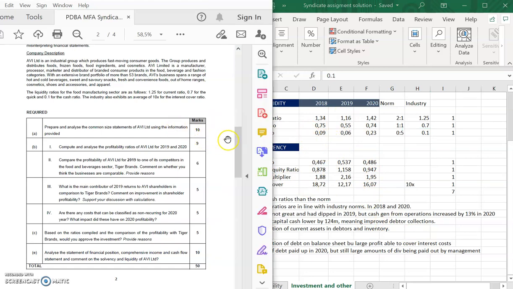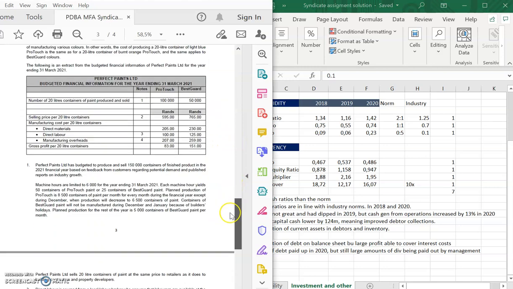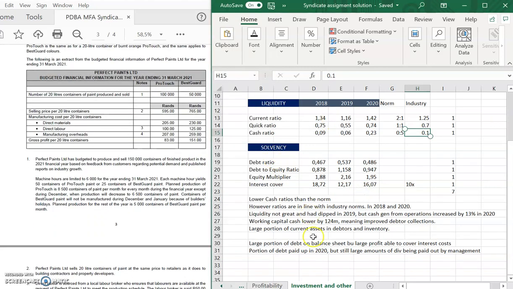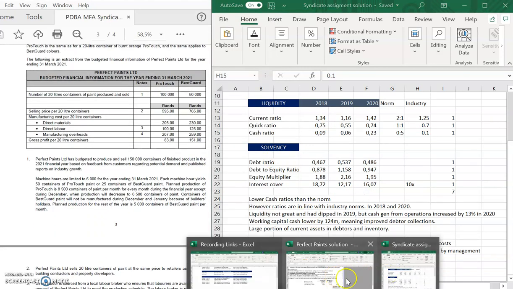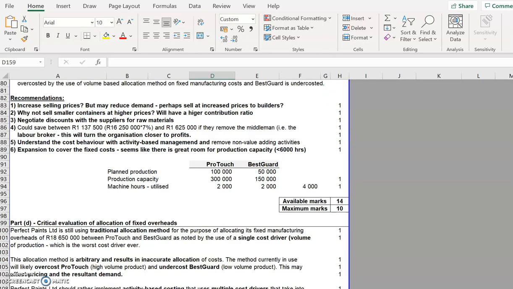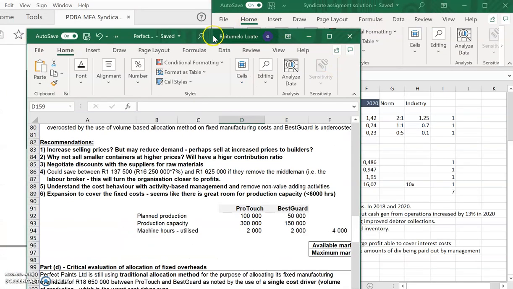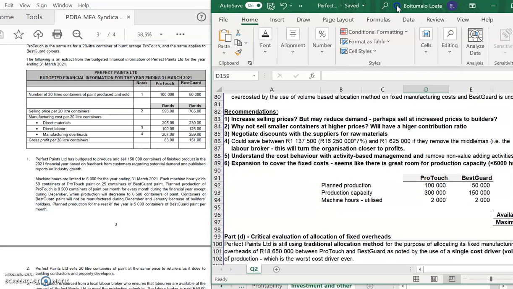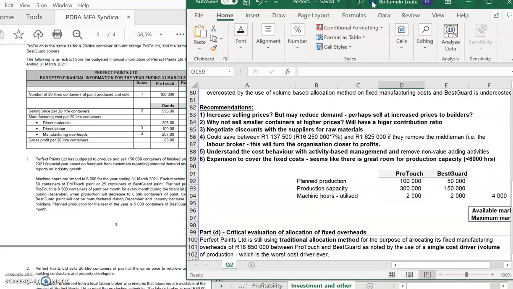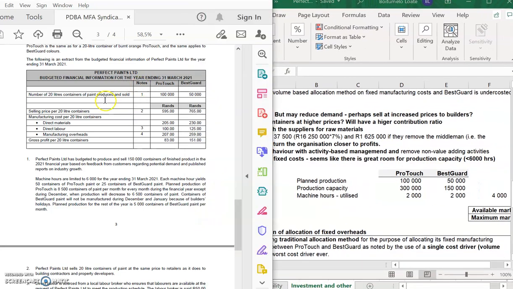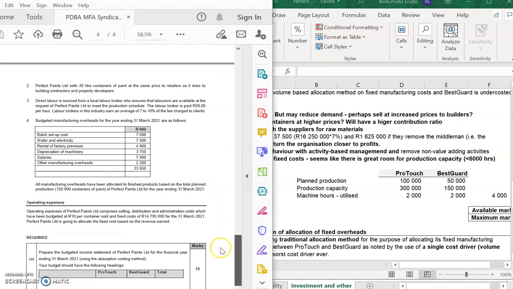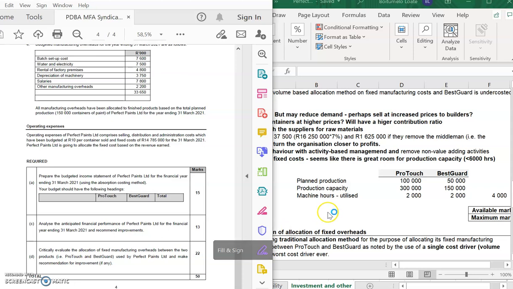And now we can move on to Perfect Paints, which was your management accounting section. Okay, so if we were to start here with your management accounting section, you needed to understand the two types of paints that are produced. And then we've got the question set coming through here.